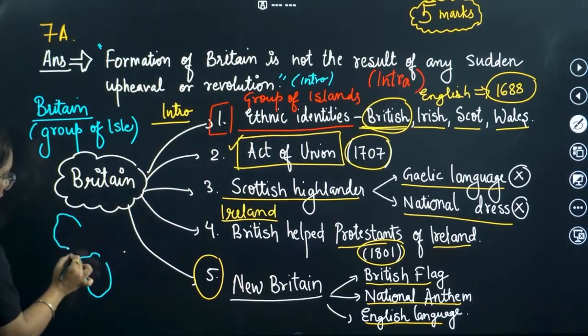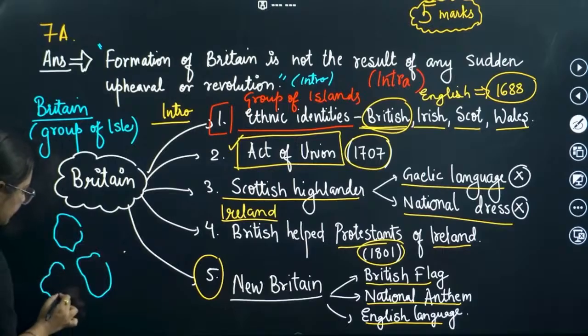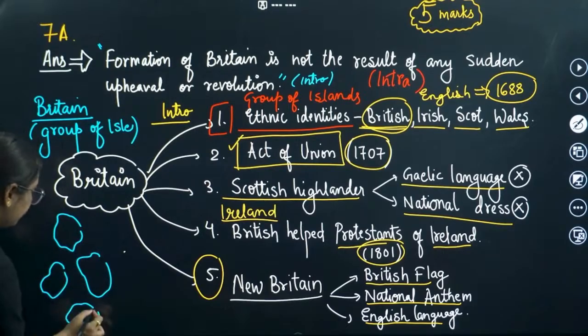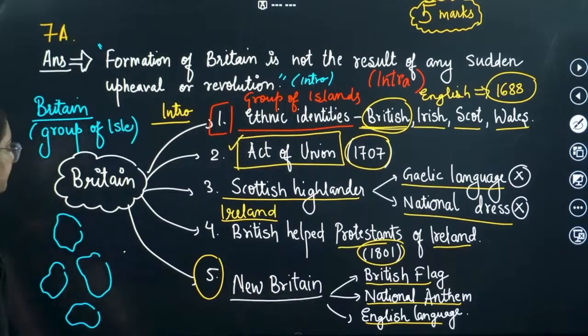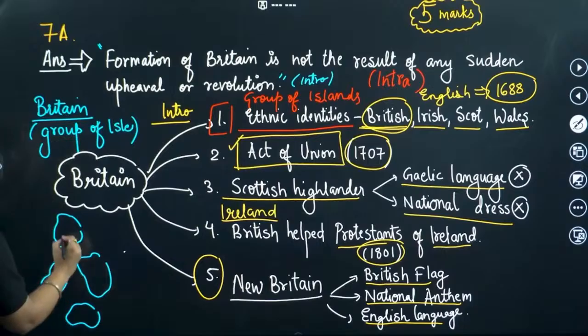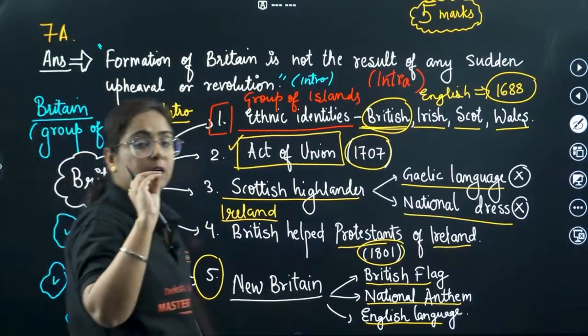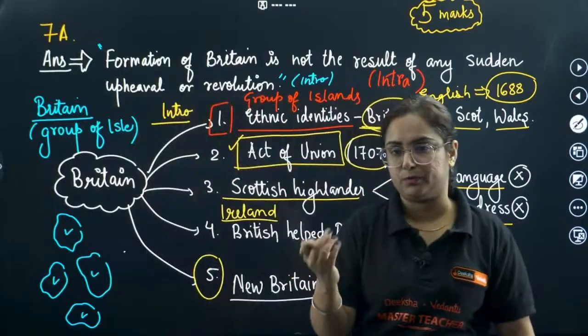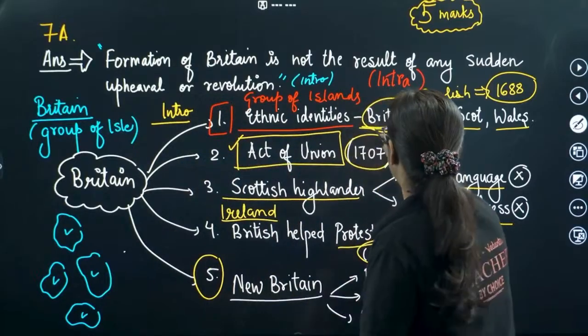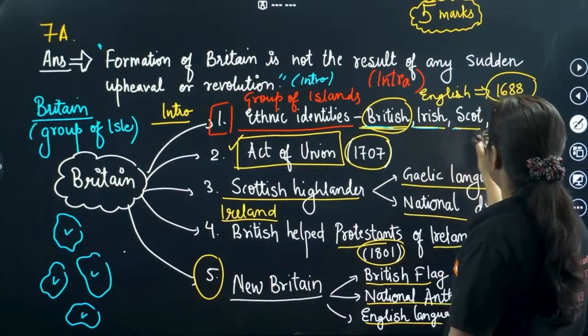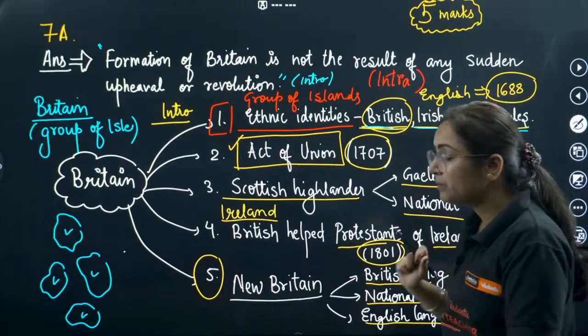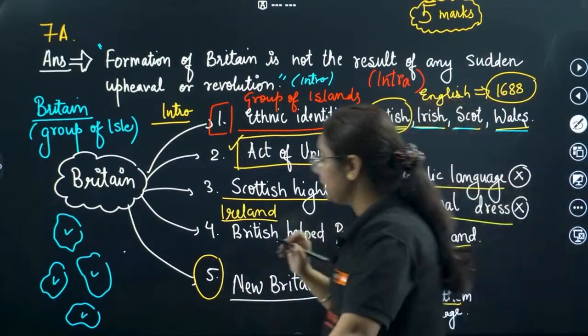Somewhere the Scottish people were living, Irish people living, Welsh people were living. So on this group of islands, people of different ethnic groups speaking different languages were living there, like people speaking English, Irish, Scots, Welsh. Now what happened? Pay attention.